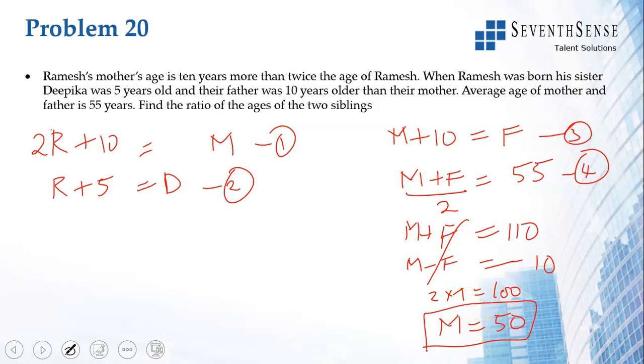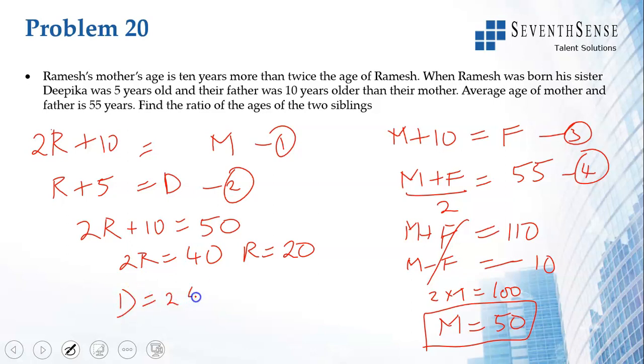Is that the question asked? No. If the mother is 50, 2R plus 10 is equal to 50 based on equation 1. So 2R is equal to 40, R is equal to 20. If R is 20, D is R plus 5 based on equation 2. So D is equal to 25. Ratio of ages of the two siblings. Let us say we take Deepika is to Ramesh, 25 by 20, divided by 5, 5:4.